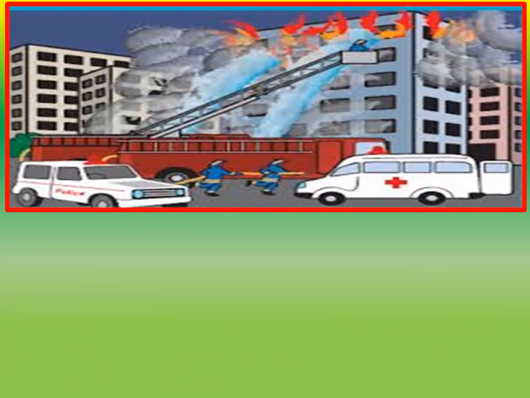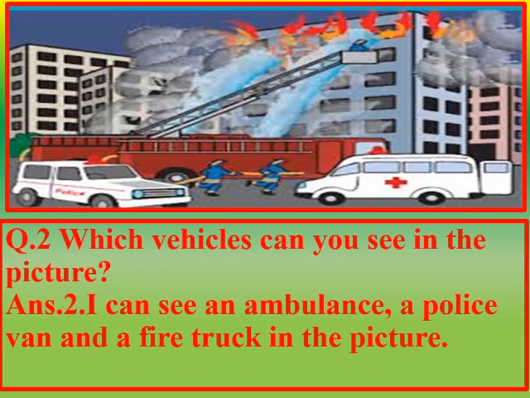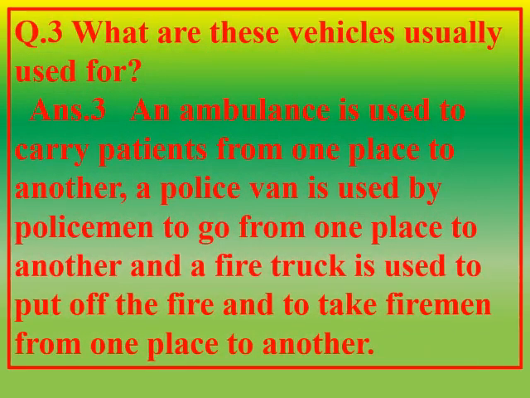Question number 2. Which vehicles can you see in the picture? Answer number 2. I can see an ambulance, a police van and a fire truck in the picture. Question number 3. What are these vehicles usually used for? Answer number 3.